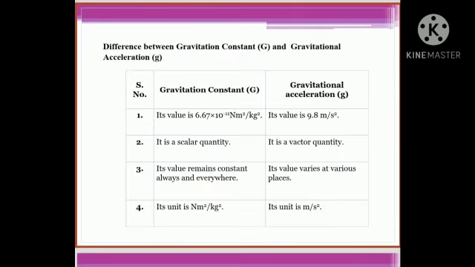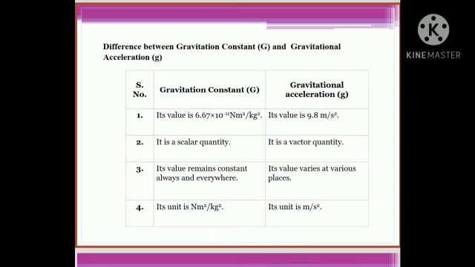Difference between gravitational constant capital G and gravitational acceleration small g. Now first one, capital G, its value is 6.67 into 10 raised to minus 11 Newton meter square per kg square. Small g, the value is 9.8 meter per second square. Capital G is a scalar quantity. Small g is a vector quantity.